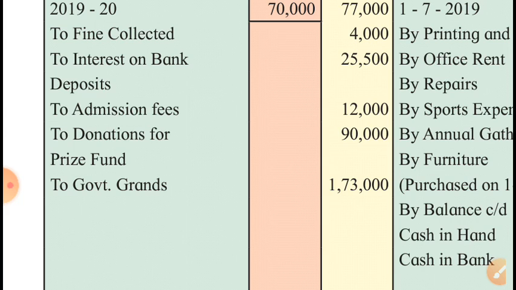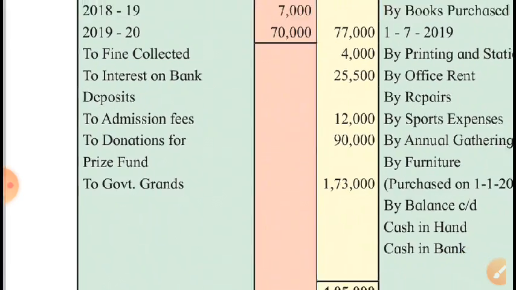That's government grant. And government grants, it is not mentioned either they are revenue grants or for any other special purpose. If such information is not given, then we can take it as revenue grants, will be shown as an income of this concern.